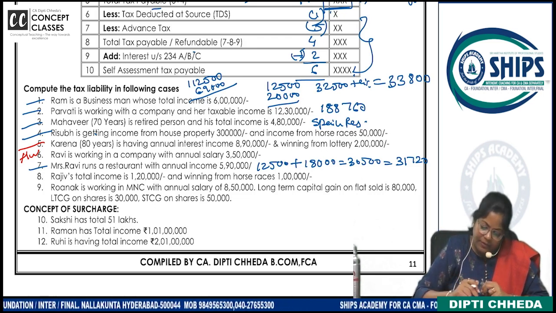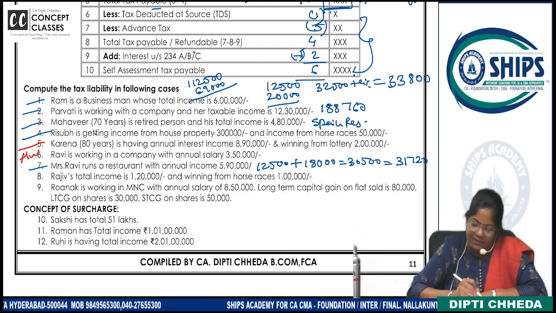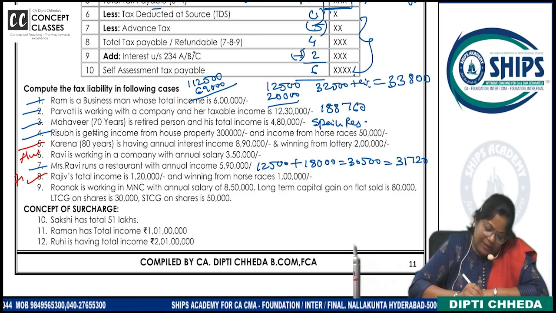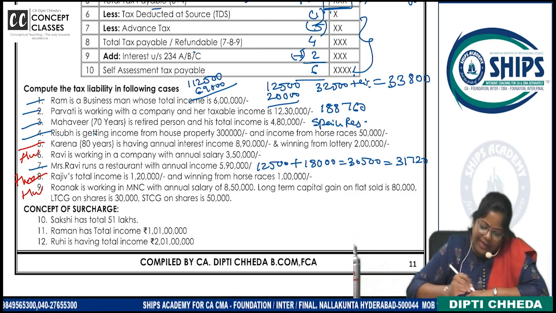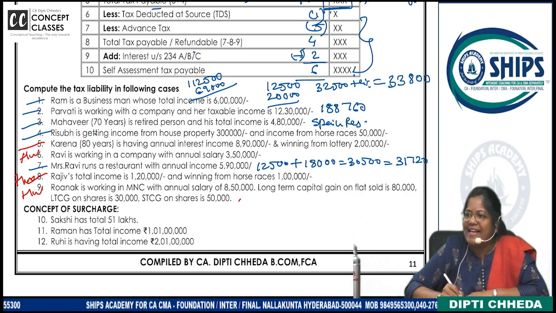Ninth one, we will do it. Long-term capital gain is also there. Will you try the 9th one also? Yes. 8th and 9th. 9th also you try, no? We will check. What is annual salary? 850 पे कितना tax लगेगा?